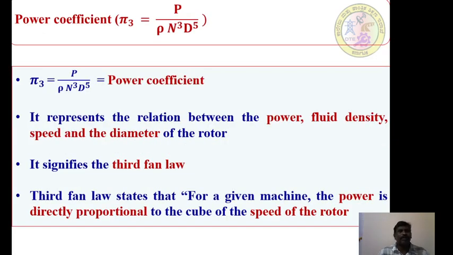So next is the power coefficient. Pi 3 is equal to P divided by rho N cube D to the power of 5. So let us see this. Pi 3 is equal to P by rho N cube D to the power of 5, which can be called the power coefficient. It represents the relation between the power, the fluid density, the speed and the diameter of the rotor. This is very, very important. At the same time, one of the significances of this power coefficient is that it is used to signify the third fan law. What the third fan law states is very, very important. The third fan law states that for a given machine, the power is directly proportional to the cube of the speed of the rotor. Very important concepts.